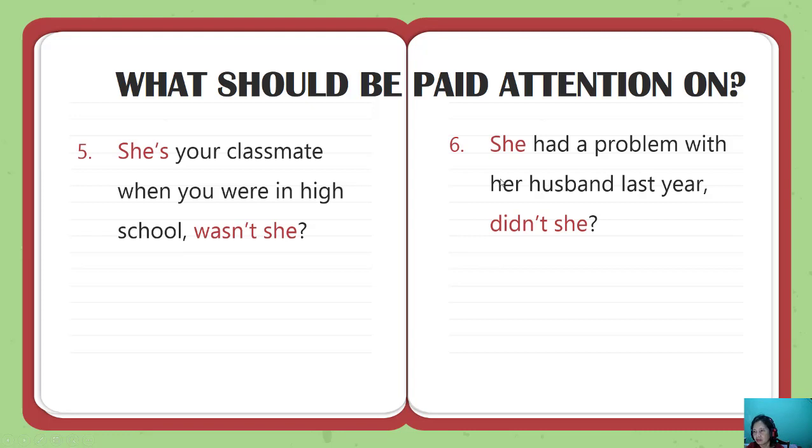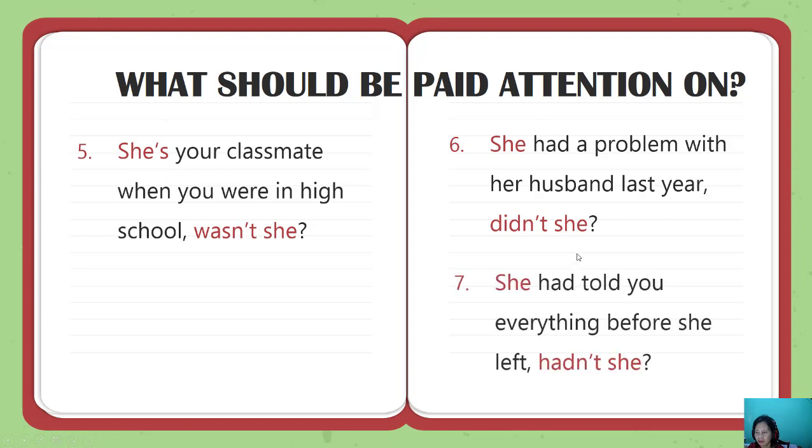And then we have, she had a problem with her husband last year, didn't she? I want to tell you this. She had told. Had. As I told you before, be careful, this is verb 2, because there is no verb 3 here. After had, we just have a noun, that's why it is verb 2, because the past and the past participle form of have is had.